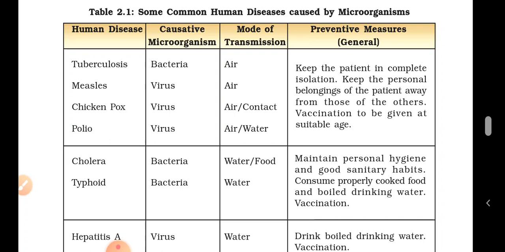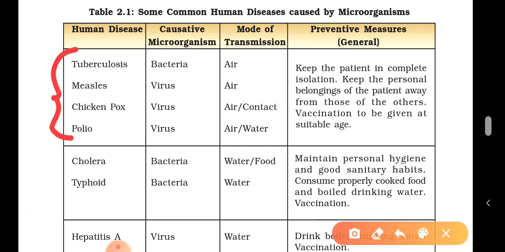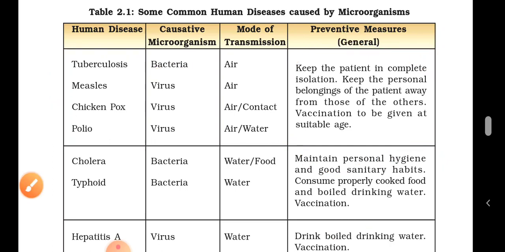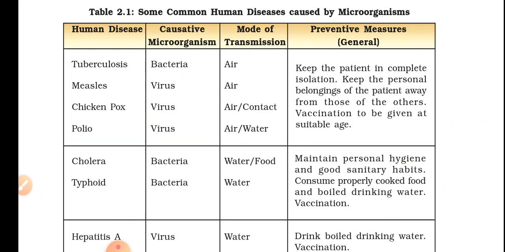These are the preventive measures, general for all four of these. Tuberculosis is caused by bacteria. Measles is caused by a virus, and that's also transmitted through air. And chicken pox is also caused by microorganisms. Chicken pox is transmitted by air and also via direct contact with the infected person.